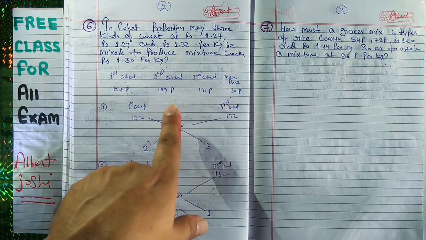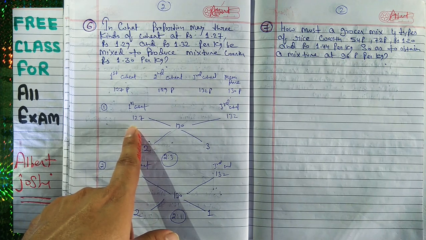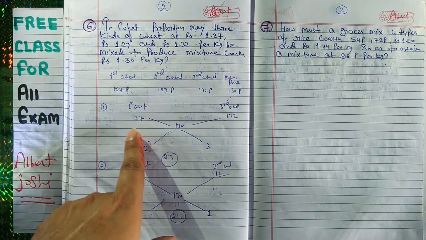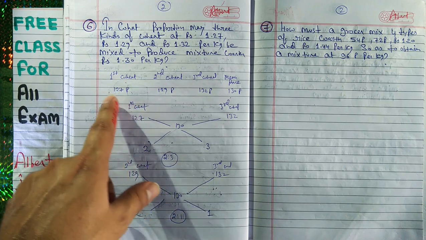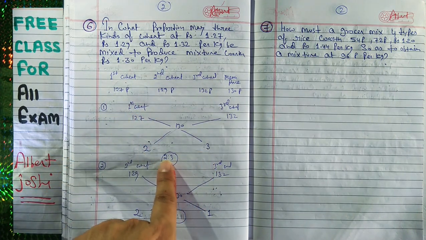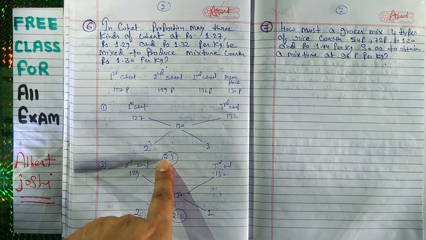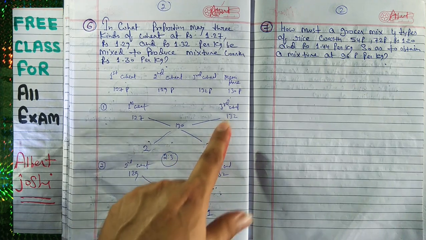Now 5 kg of the first mixture is composed of 2 kg of wheat at 127 paisa. You know that in this ratio, 3 plus 2 is equal to 5.